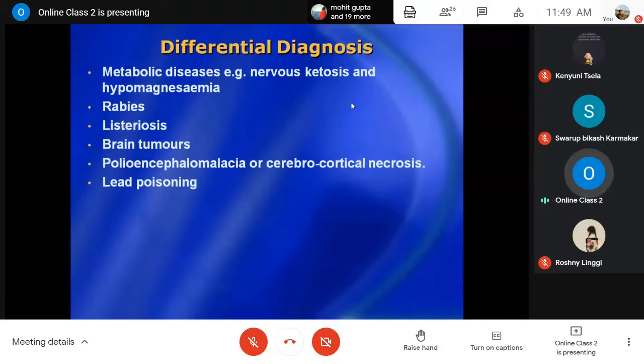In any disease where the CNS is affected, the neurological signs are more or less the same. We cannot simply say that it is due to rabies, listeriosis, brain tumor, or metabolic diseases like nervous ketosis, hypomagnesemia, or this very particular disease, bovine transmissible spongiform encephalopathy.